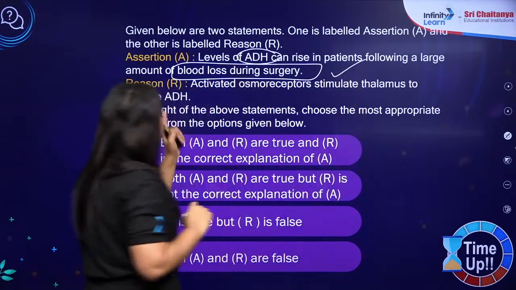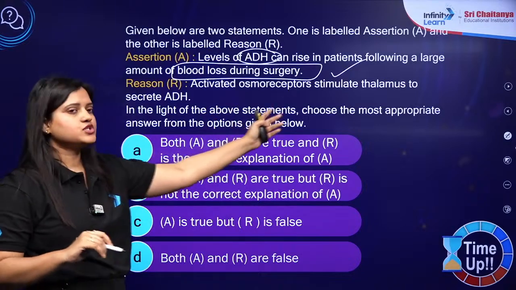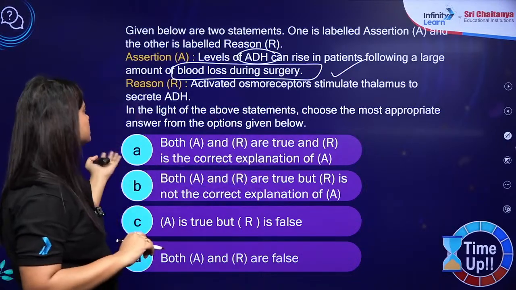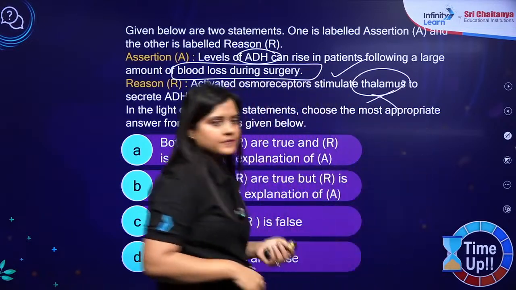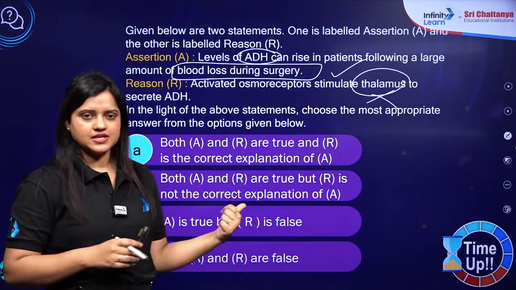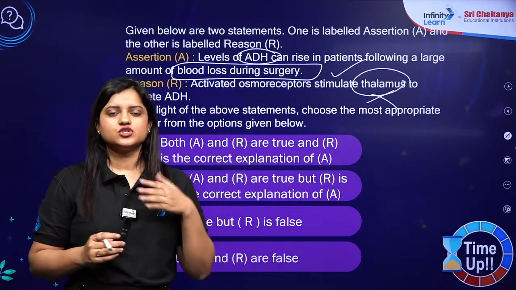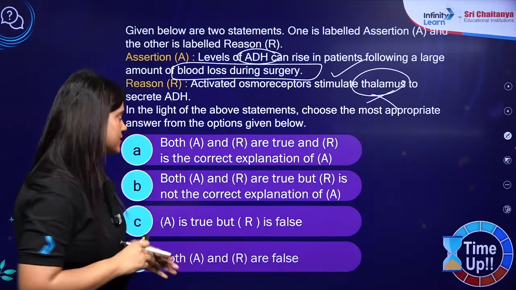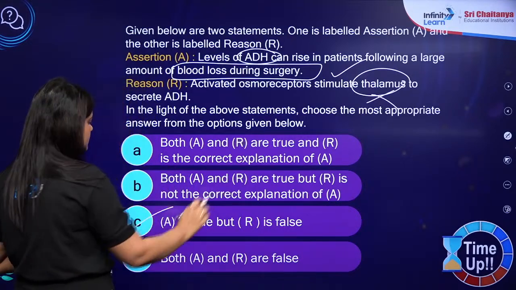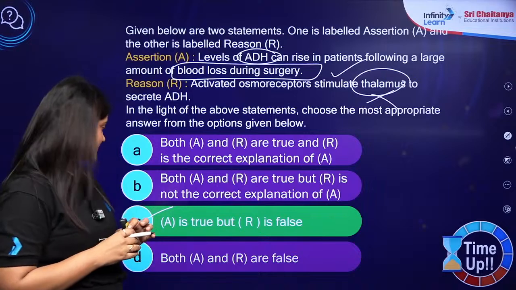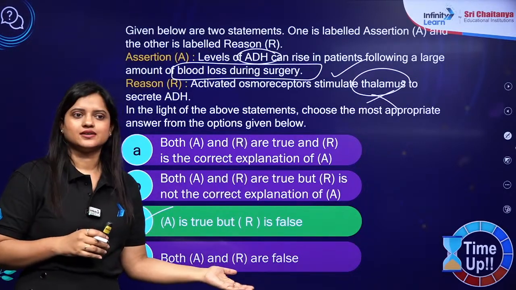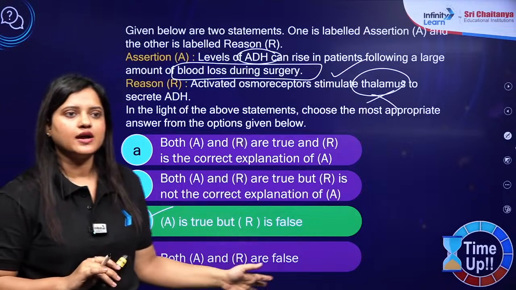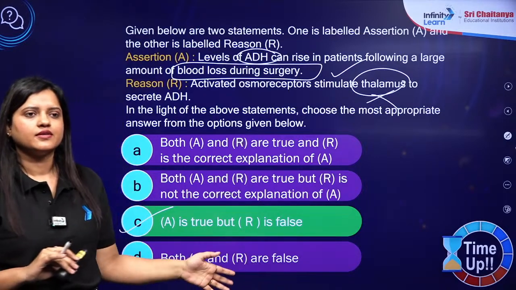Okay. Activated osmoreceptors stimulate the thalamus to secrete ADH. Thalamus does not secrete it. It is the hypothalamus that synthesizes and it is the posterior pituitary that stores and releases, not at all thalamus. So assertion is true, reason is false, answer should be C. And you are saying D. Everyone except for Vishal. Very good Vishal.